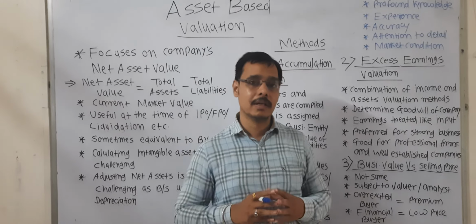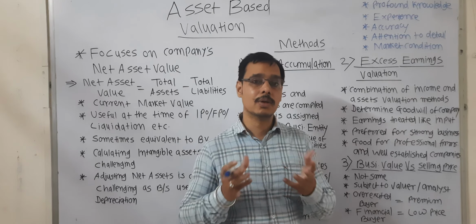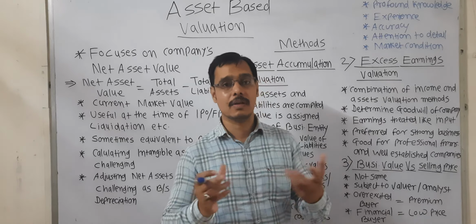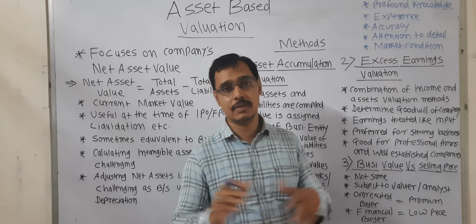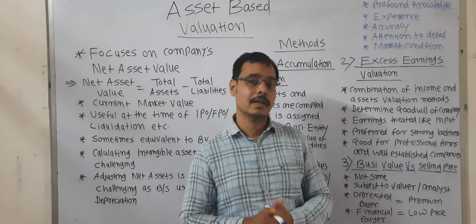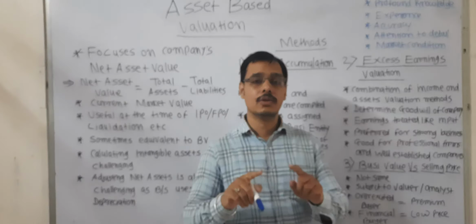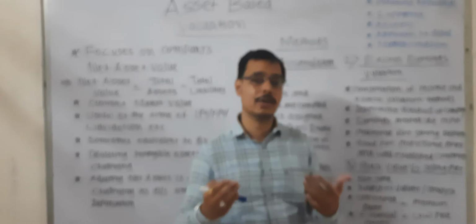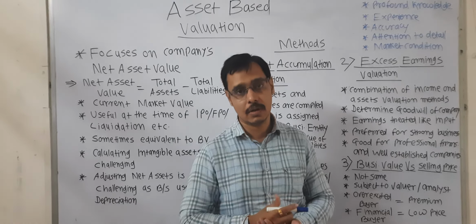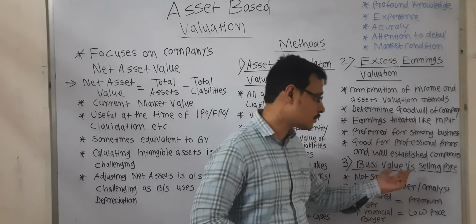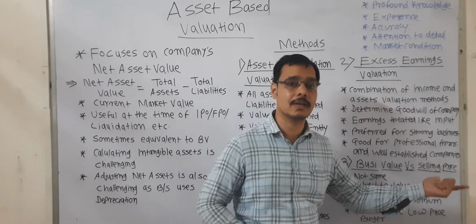At that time it may happen that your buyer will ask you to sell the company at just 700 crores, because he is not ready to pay that much of a premium to you. And if you are in acute need, you will have to sell your company at 700 crores. So there will be a loss of 300 crores. So there is always a difference between the business valuation and the actual selling price.